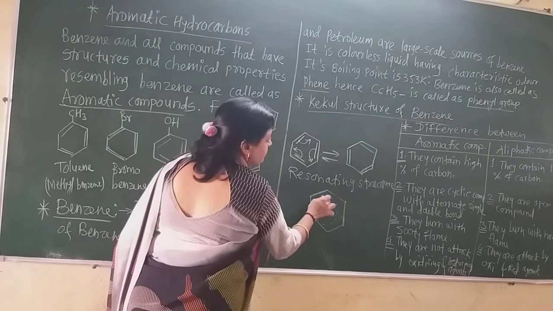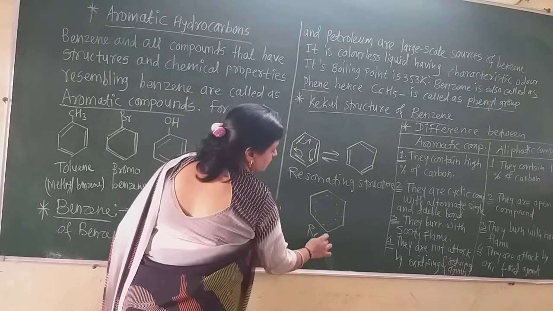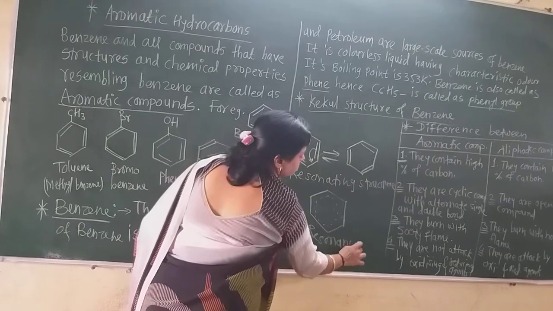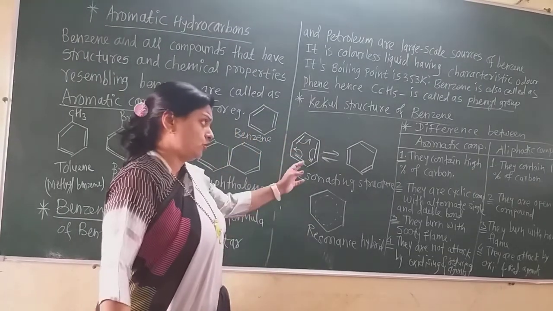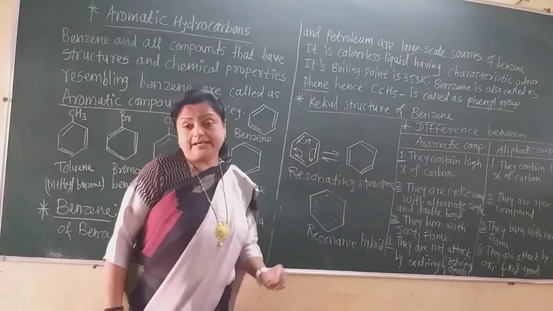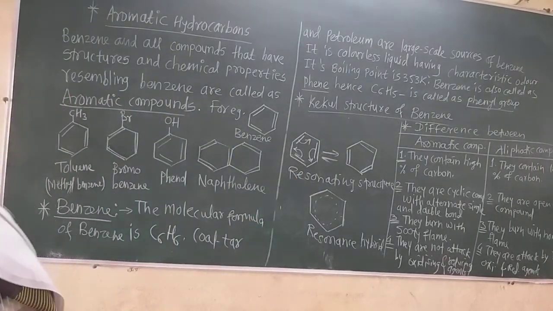So you can draw this structure or this one, or you can draw the resonance hybrid structure. These are the structures suggested by the scientist Kekulé. Now this is about the aromatic compound.